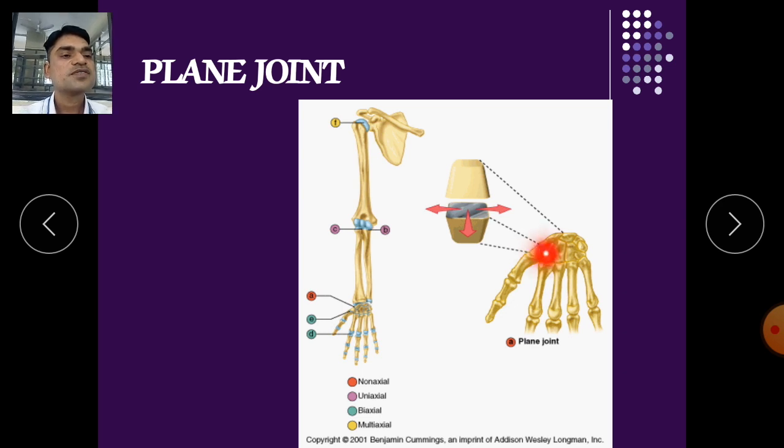Here you can see, not too much area is provided for allowing the movement. Only a few movements we can do like this. The wrist joints allow very little movement.